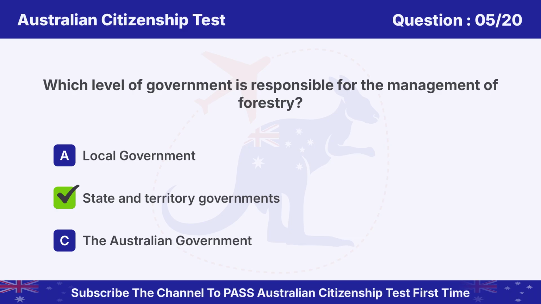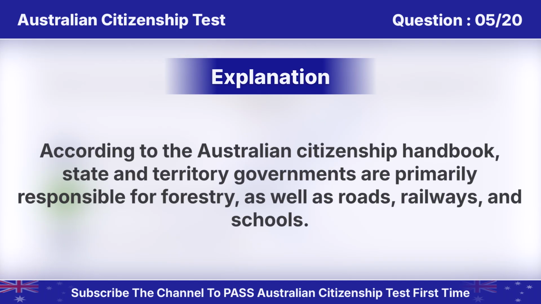Answer is B. State and territory governments. According to the Australian Citizenship Handbook, state and territory governments are primarily responsible for forestry, as well as roads, railways, and schools.